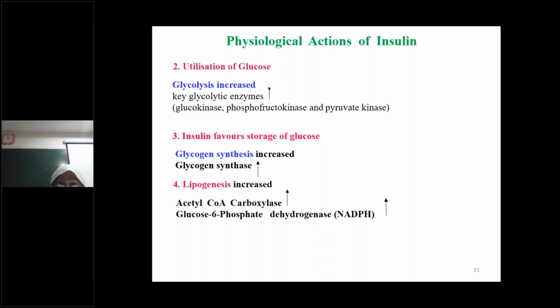Then insulin also promotes lipogenesis. So that's why it will lead to stimulation of acetyl-CoA carboxylase enzyme and glucose 6 phosphate dehydrogenase enzyme, which is NADPH dependent. So insulin stimulates glycolysis, and it favors glycogenesis and lipogenesis.